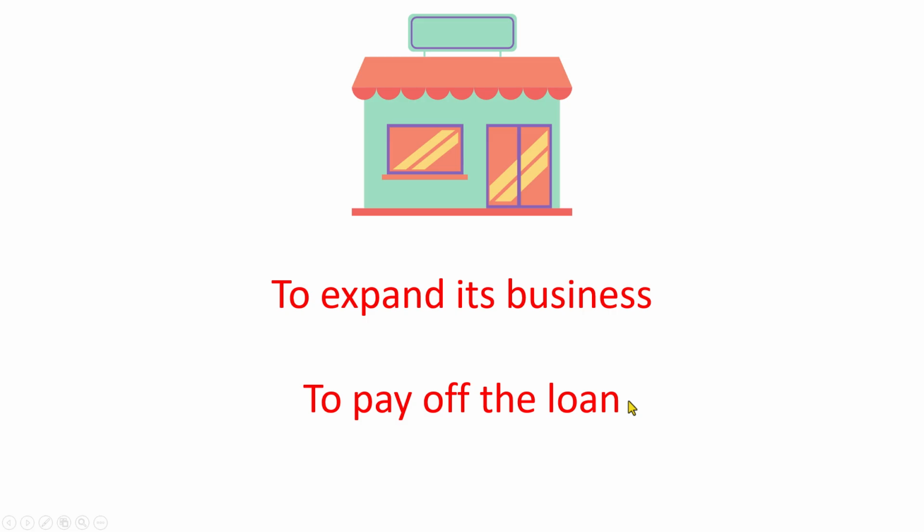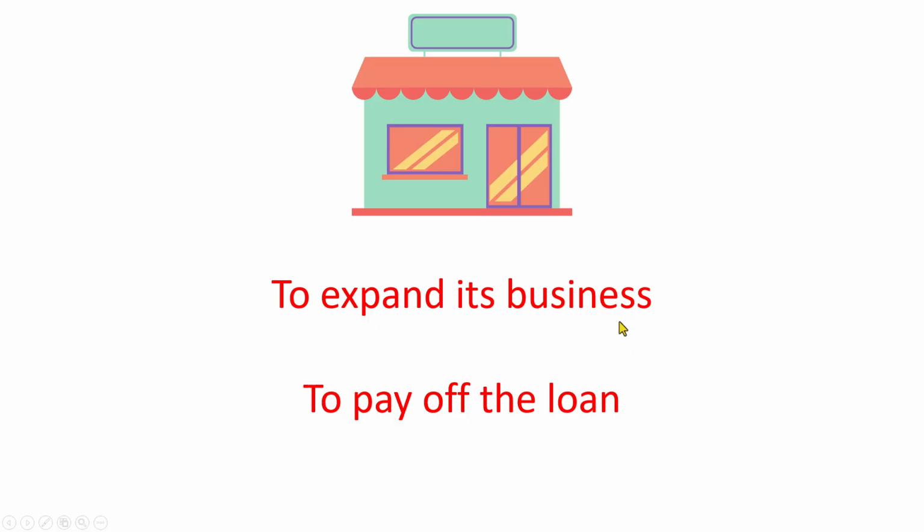Now, if the company is offering a rights issue to expand its business, then it is good. Because when the company expands, its business increases. And so does the profit that the shareholders get.